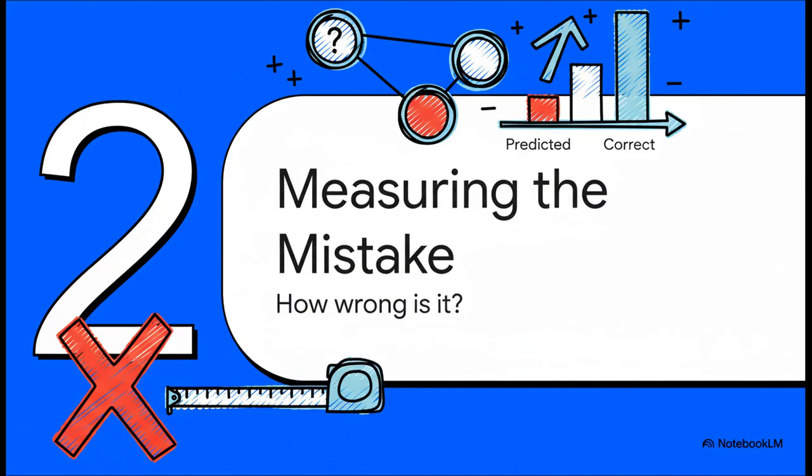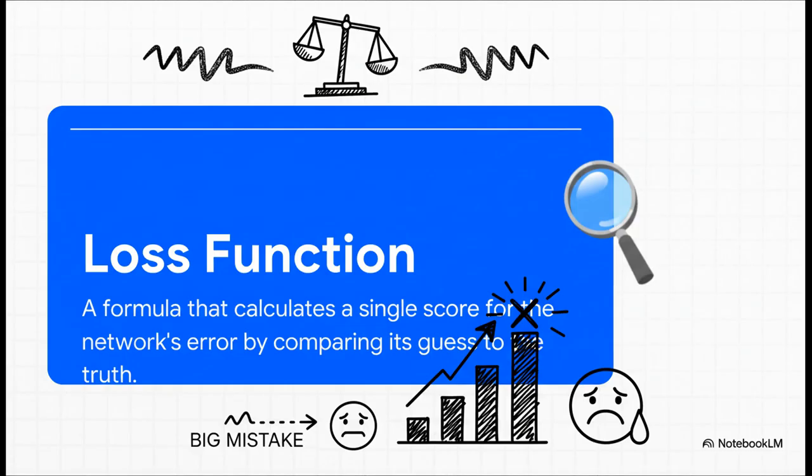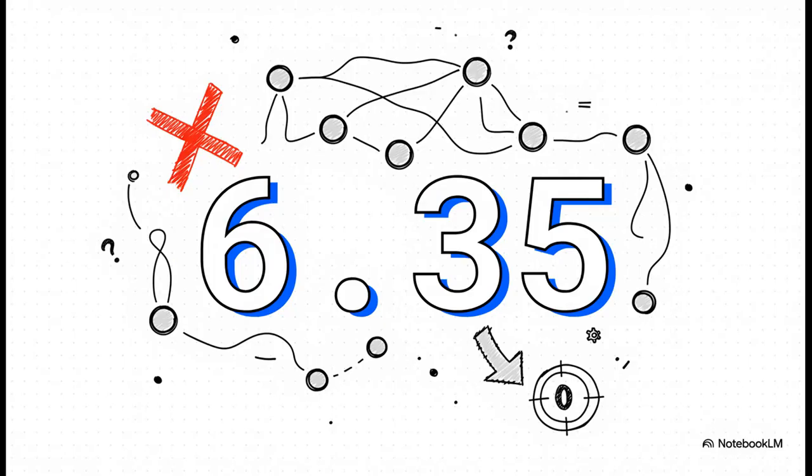Right, so to fix a mistake, first you have to know how big that mistake is. We can't just tell the network, nope, try again. We need a precise way to measure just how wrong it was. This is where something called a loss function comes in. You can think of it as a math formula that compares the network's guess to the actual right answer and boils it all down to a single score. The higher that score, the bigger the screw-up. So for our brand new network, we get a pretty high error score. And from here on out, our entire goal, the whole point of this exercise, is to get that number as close to 0 as we possibly can.